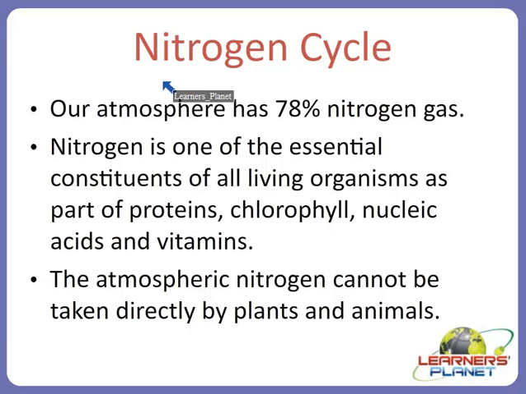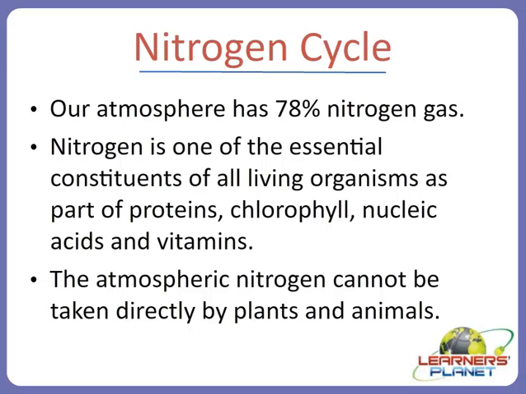Now, if the nitrogen is being consumed continuously, then it is going to end with time. But this is not happening. The level of nitrogen in the atmosphere is constant and it is also being supplied to the living organisms for their growth. So, such a biogeochemical cycle in which the level of nitrogen is maintained in the atmosphere with the help of biotic and abiotic components is known as the nitrogen cycle.